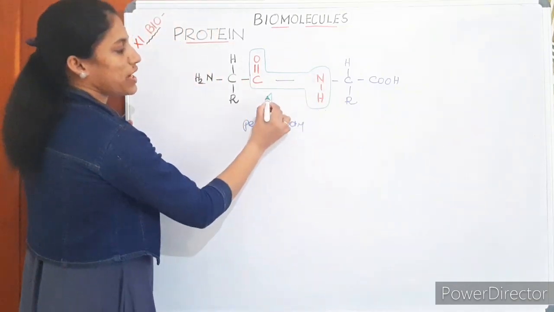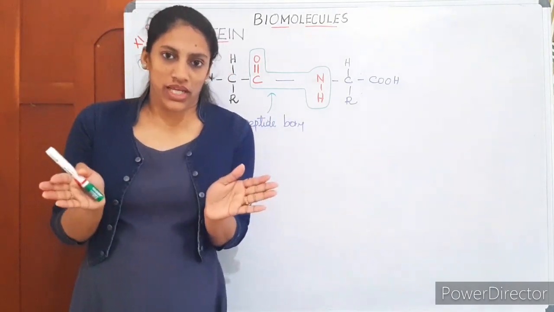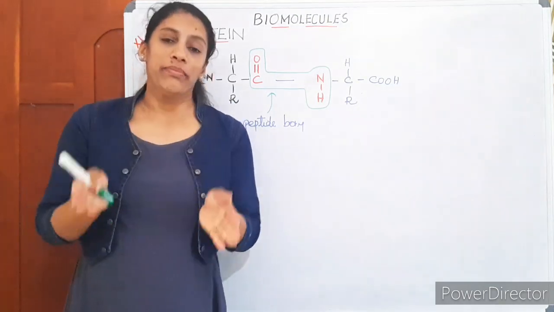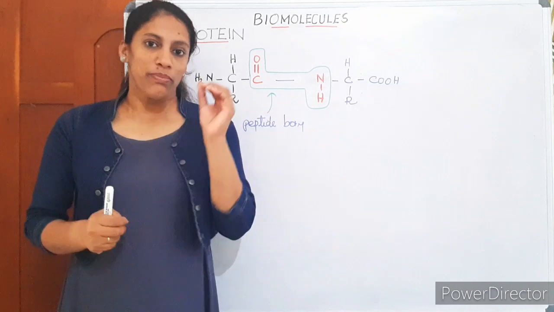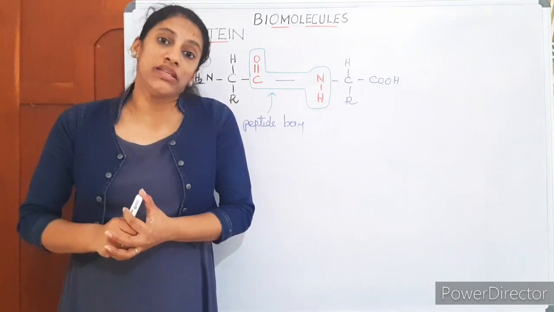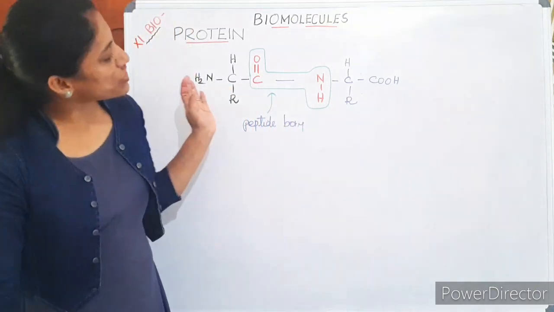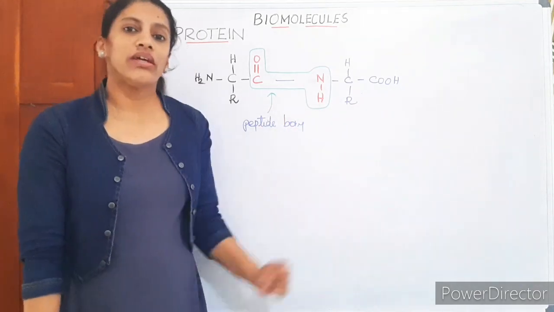This is the peptide bond. Just understand that in order to form a protein, one amino acid is joined to the next amino acid by means of a peptide bond, a CONH bond. The bond is between the carbon and nitrogen of the first and second amino acids. Okay? And similarly, in order to form a long chain of protein, many amino acids should be joined.